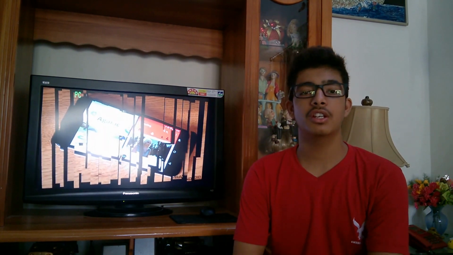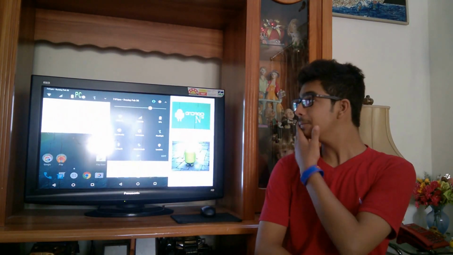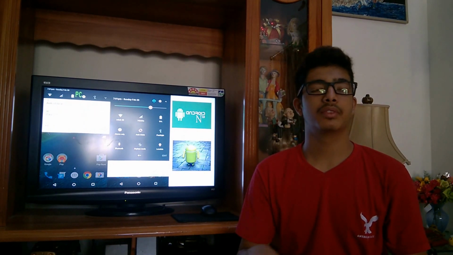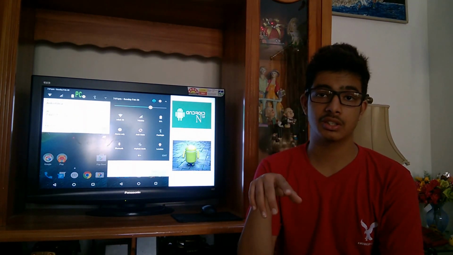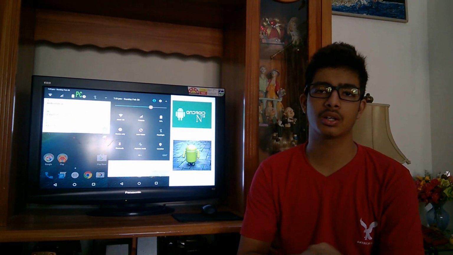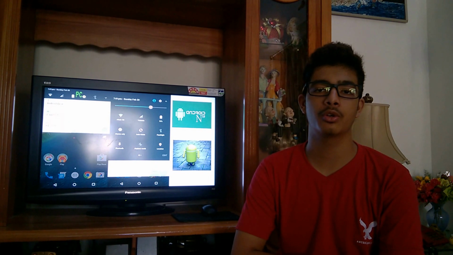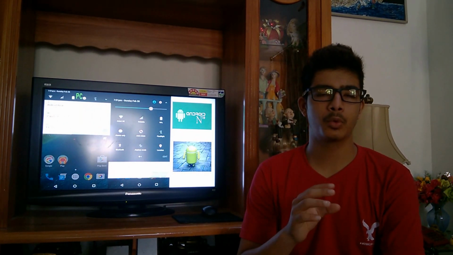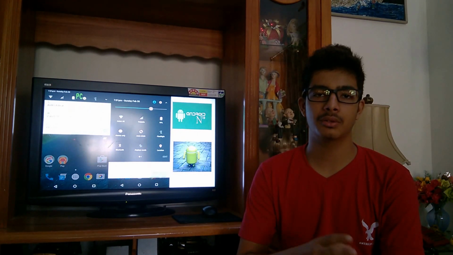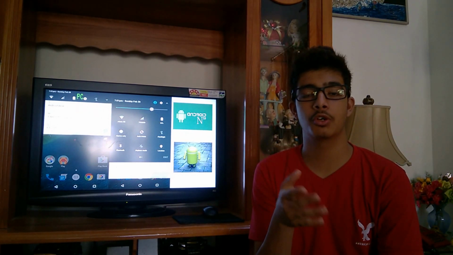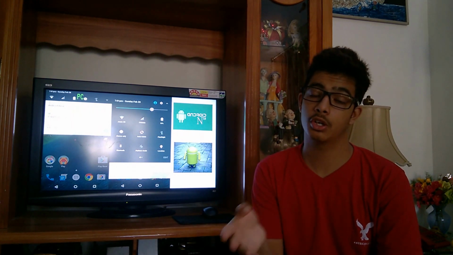And the next one over here is the quick settings and notification panel. So if you drag down your screen from top to bottom once, you get your quick toggles and your notification panel. With the quick toggles, you can change your settings, like if you want to switch on or off your Wi-Fi, or switch on or off your Bluetooth.